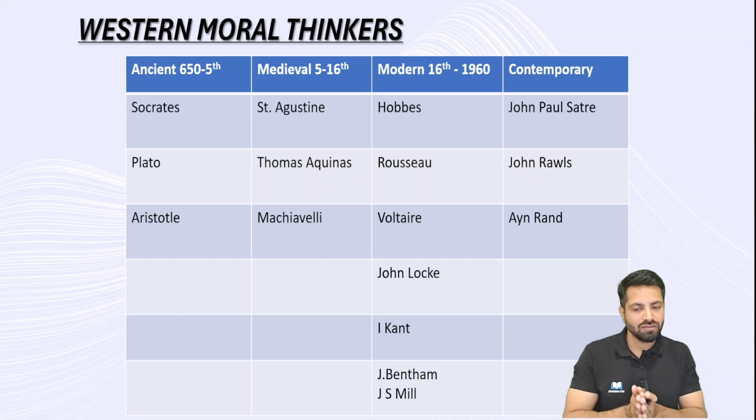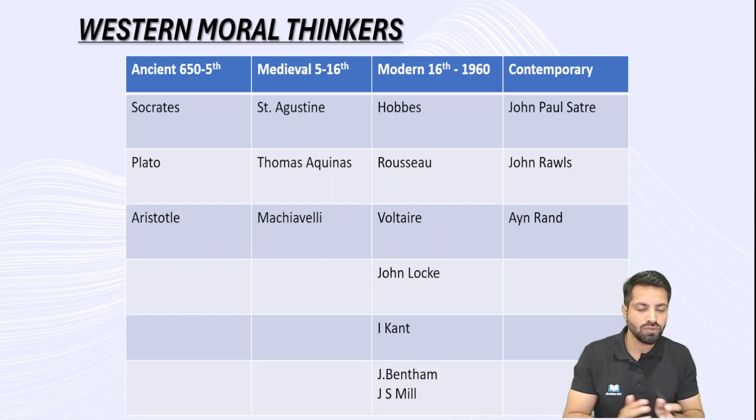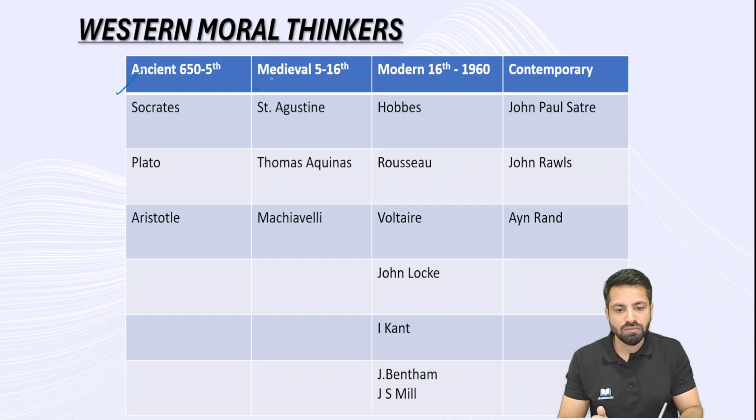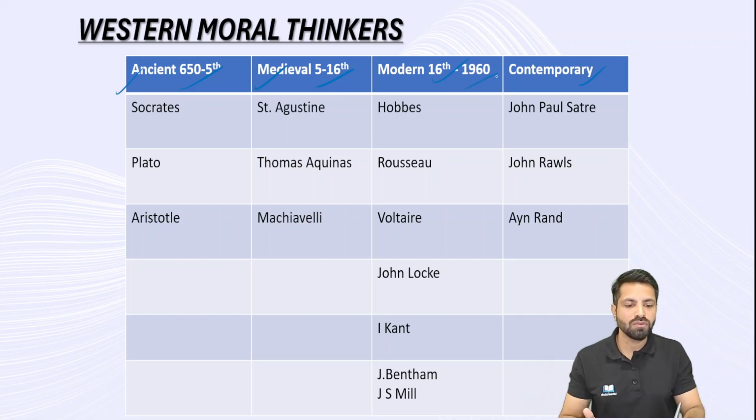And let's start with Western moral thinkers, Western moral philosophy. And once we are done with Western moral philosophy, we are going to talk about the Eastern side also, especially Indian philosophy also. And if you look at the Western moral thinkers, it has been bifurcated into four important categories: ancient, medieval, modern, and contemporary. Ancient, usually we consider from 650 BCE to 5th century AD, and then medieval comprises from 5th century to 16th century, and then the modern we have 16th century to 1960. After 1960, it is contemporary.